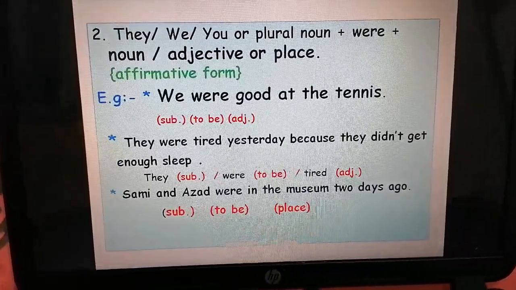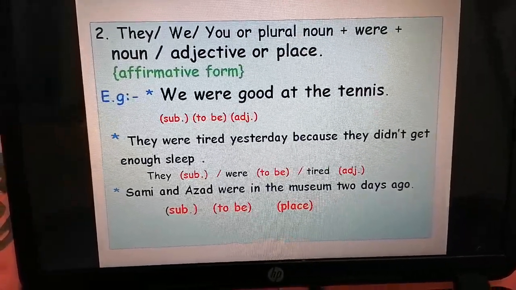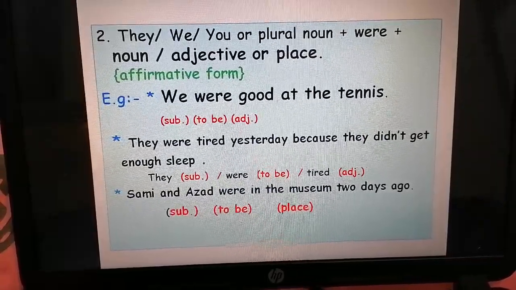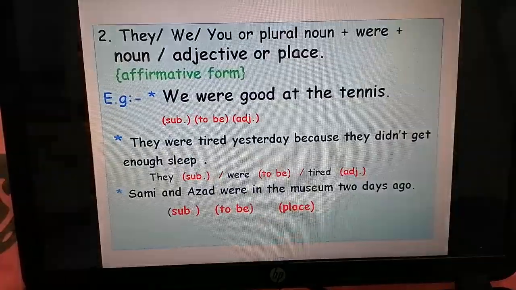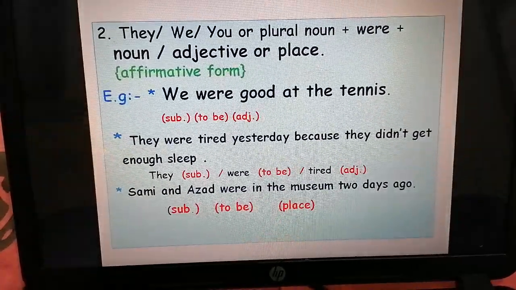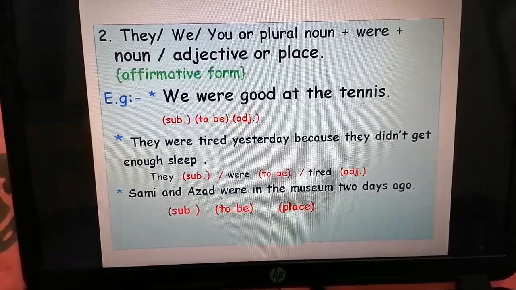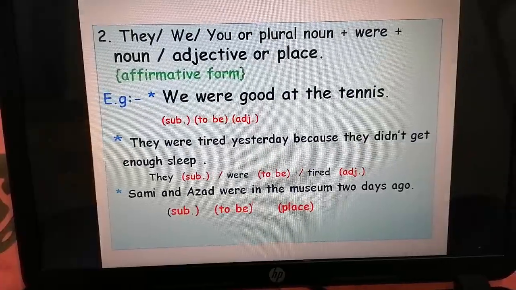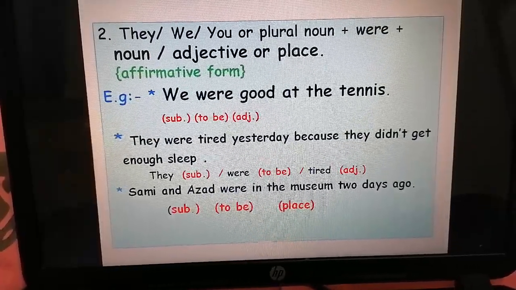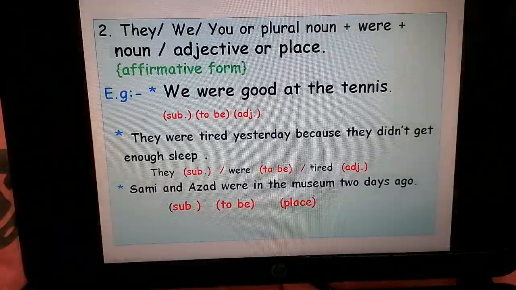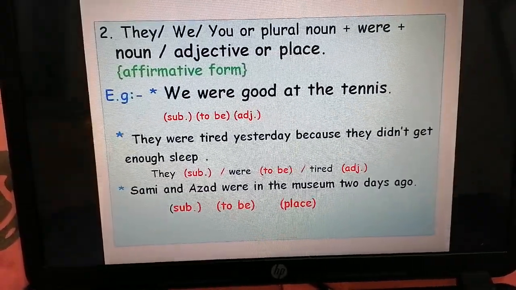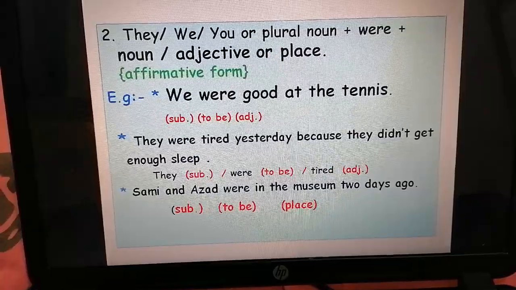Second one, they were tired yesterday because they didn't get enough sleep. They is a subject, were is a verb to be, tired is an adjective. Last one, Sami and Azad were in the museum 2 days ago. Sami and Azad is a subject, were is a verb to be, in the museum is a place, and 2 days ago is a time expression.